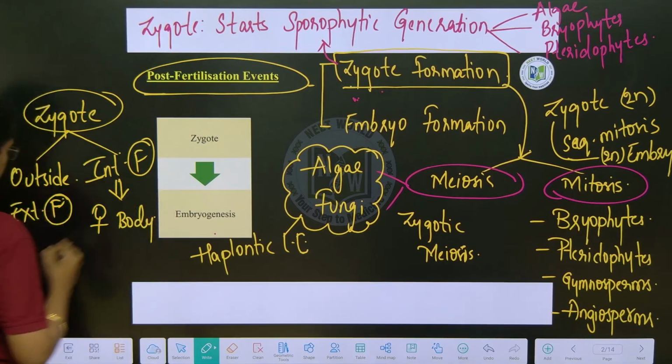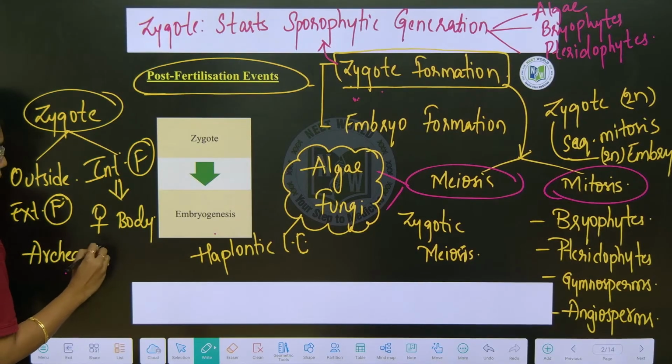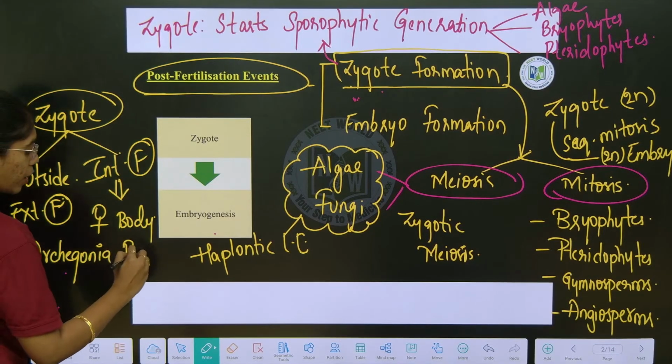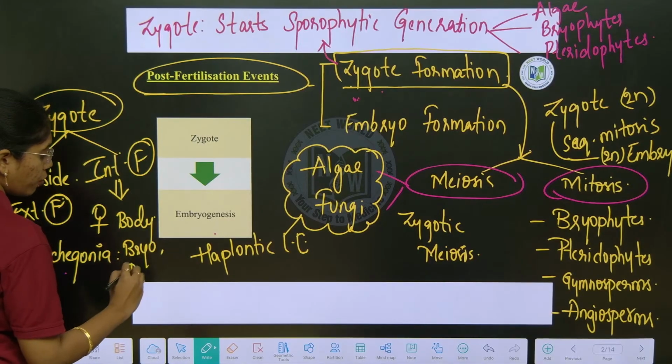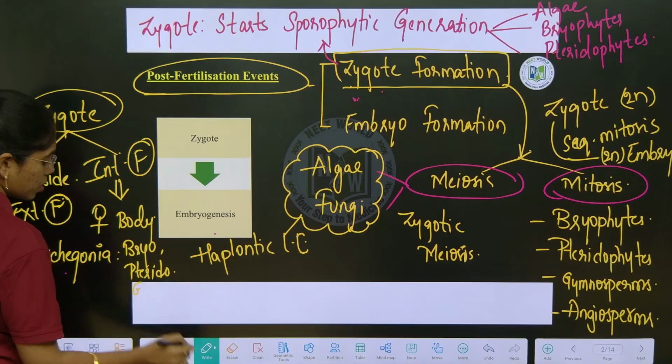It is formed inside archegonia if it is in bryophytes, pteridophytes and gymnosperms.